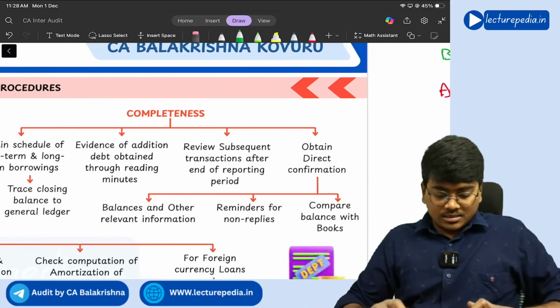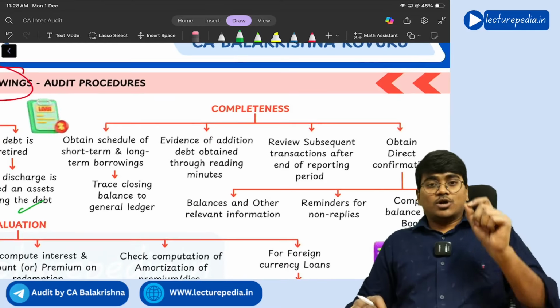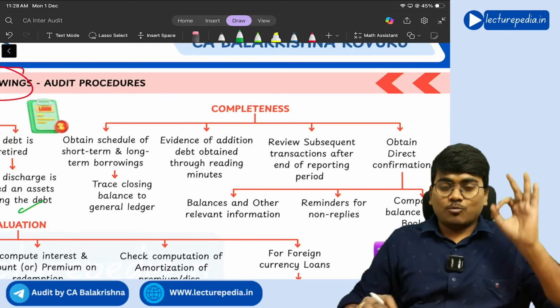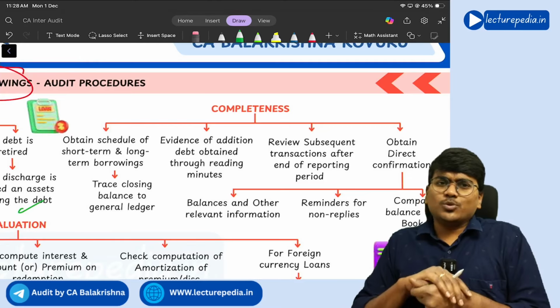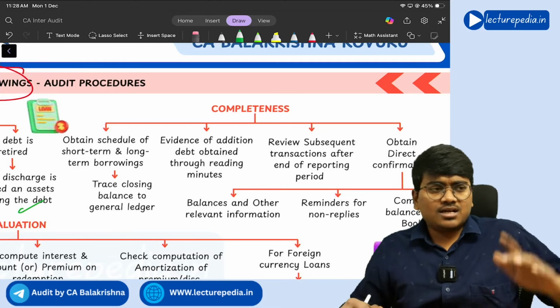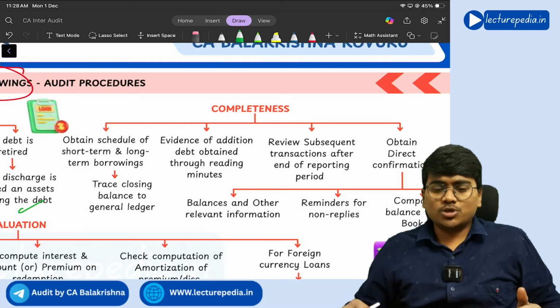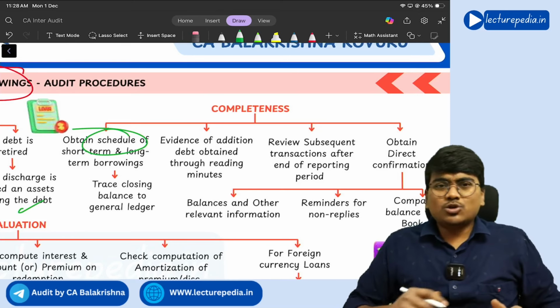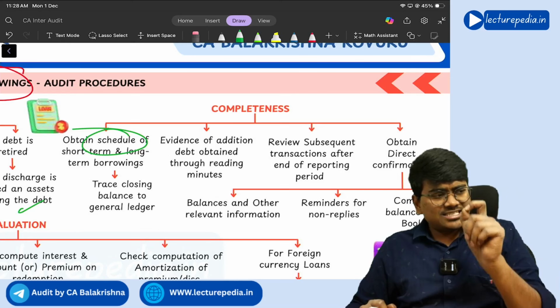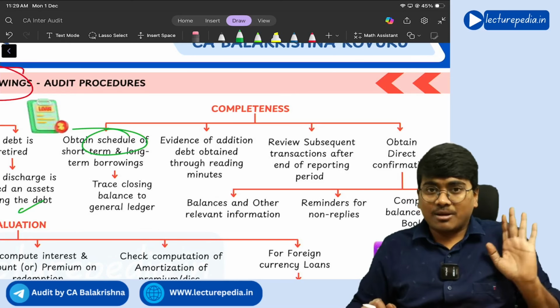Next, completeness assertion. So with respect to completeness of borrowings, what aspects will you see? First of all, you will ask the company to give you the list of all the borrowings that you are having. So obtain the schedule of borrowings and trace this with the general ledger balance.